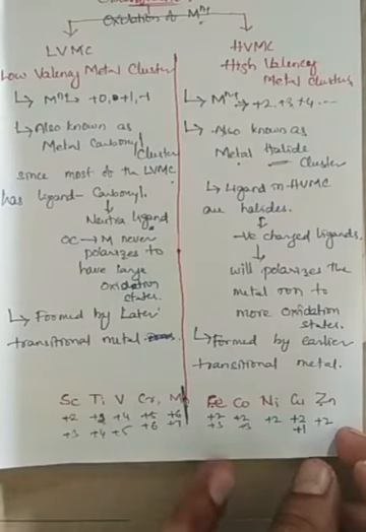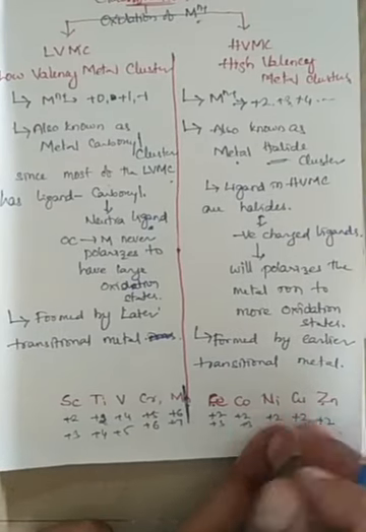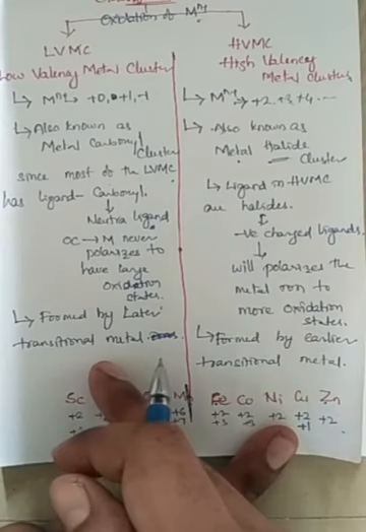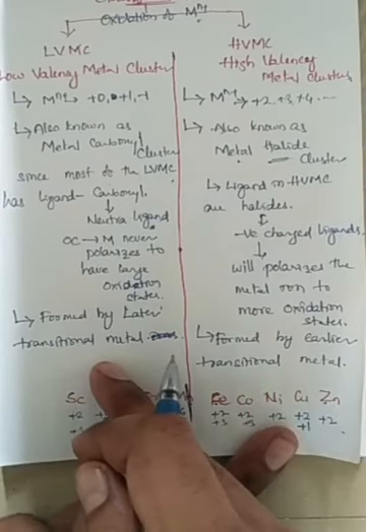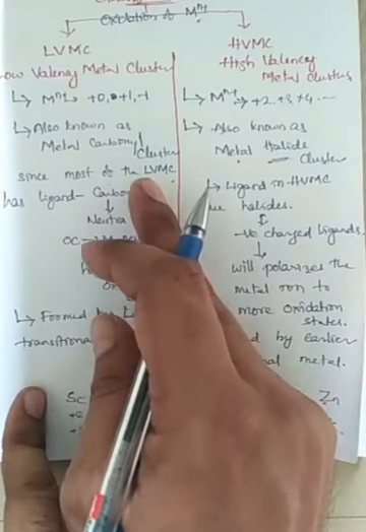When we observe these later transition elements, which have lesser oxidation states, they can easily form metal carbonyl clusters or low valence metal clusters, right? Low valence is nothing but a lesser oxidation state.